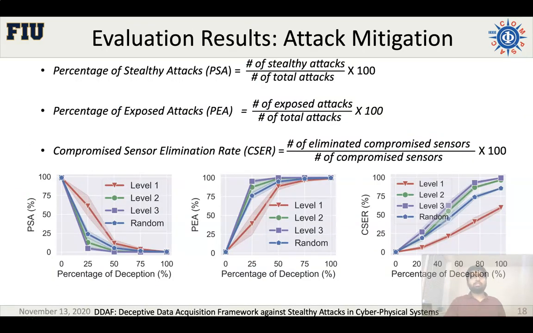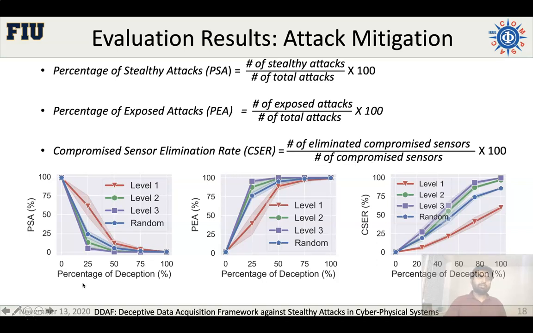We go through the evaluation results. We have 3 metrics here: the percentage of stealthy attacks. If all the compromised sensors remain undetected, we consider that attack a stealthy attack. And if any of the compromised measurements becomes an outlier, we consider that attack an exposed attack. And then we have the compromised sensor elimination rate, the CSER, which is the ratio between the number of eliminated compromised sensors and the number of total compromised sensors.